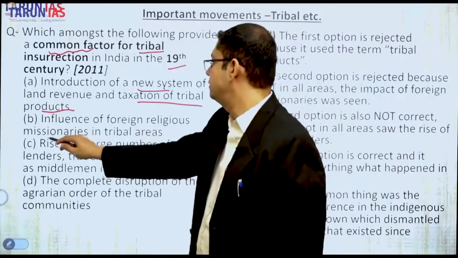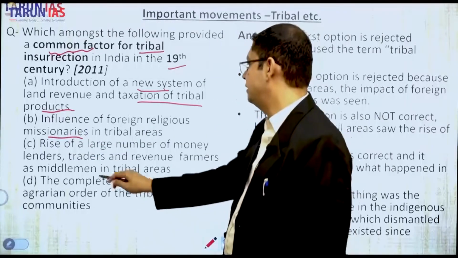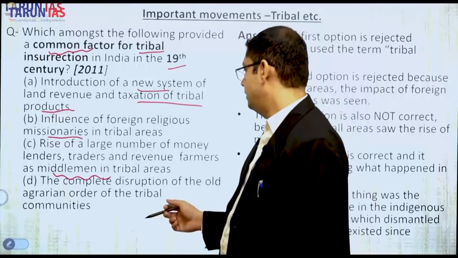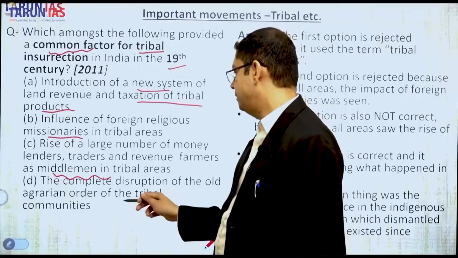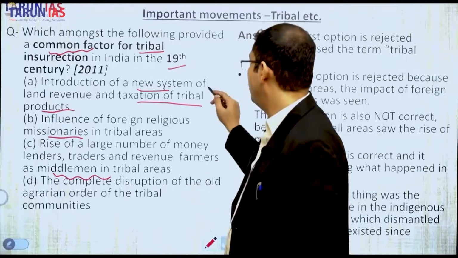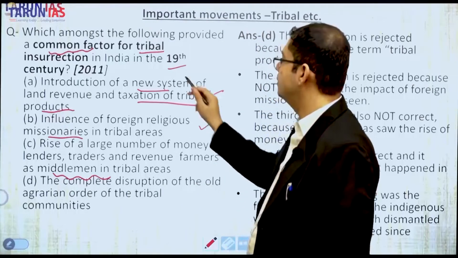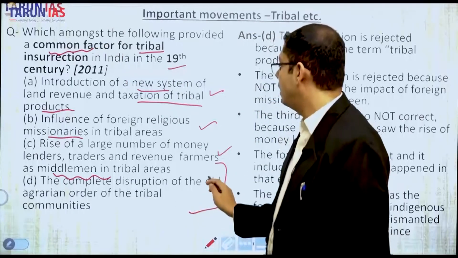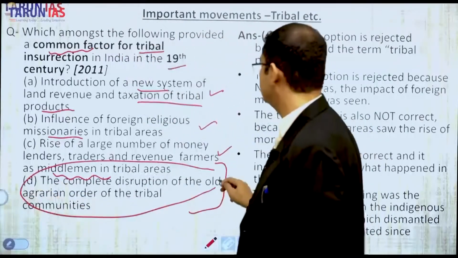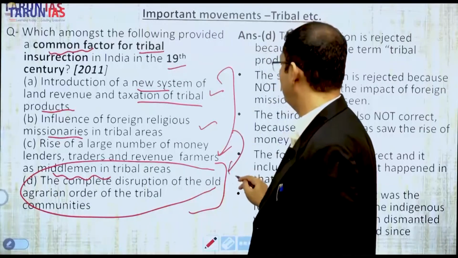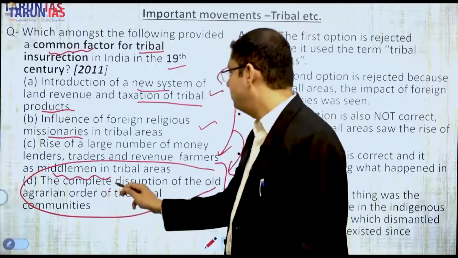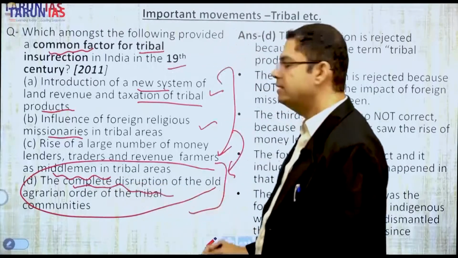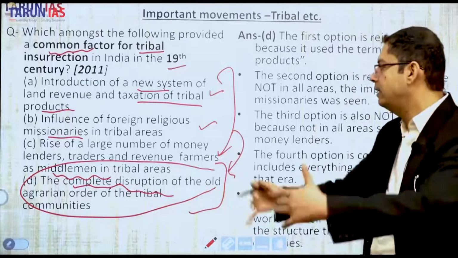Influence of the missionaries, introduction of the missionaries and the middlemen, the coups, as they are known in various parts of the central India tribal region, the complete disruption. So all these are correct, but which is the most appropriate, which can be a common factor? The last one, because the language is such that it incorporates all of these factors. So in language, it is more aggregating.